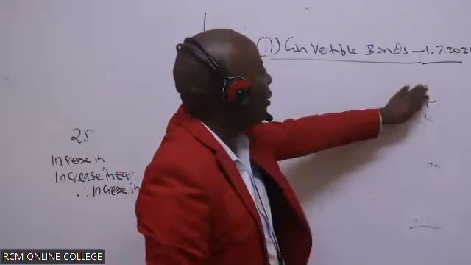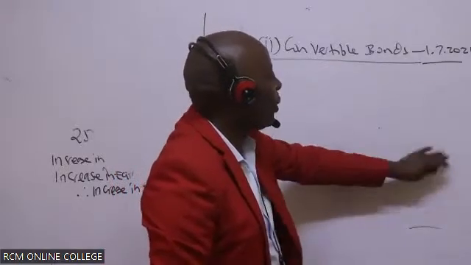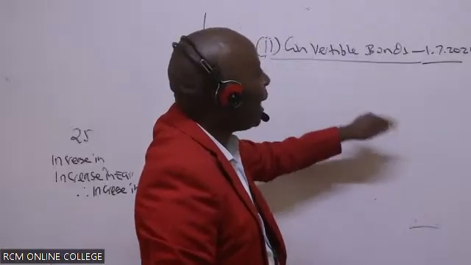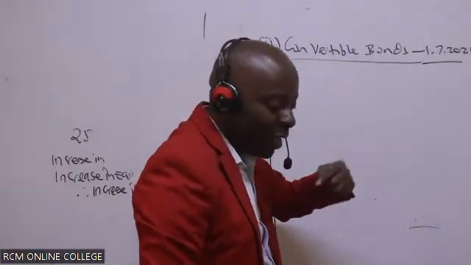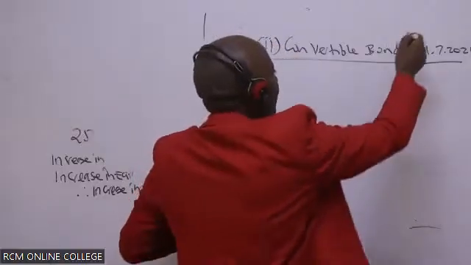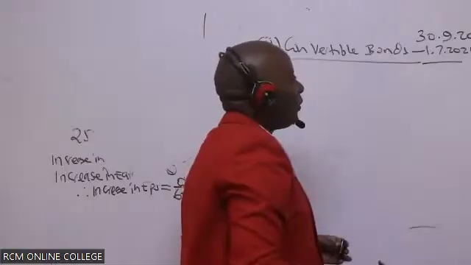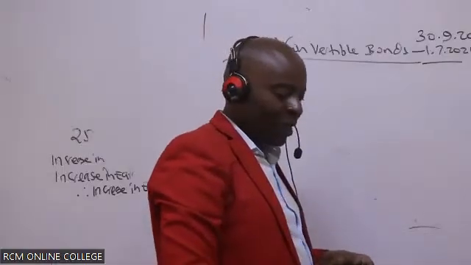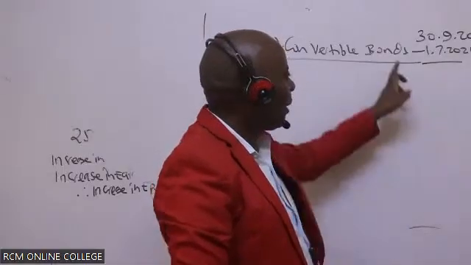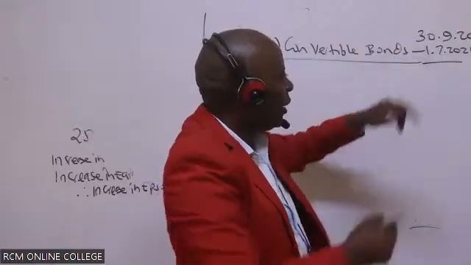So in this case, from 1st July 2021 up to the end of our year, which is 30th September 2021, how many months do we have there? Can somebody do the counting? From the time when we issued this to the end of the year.